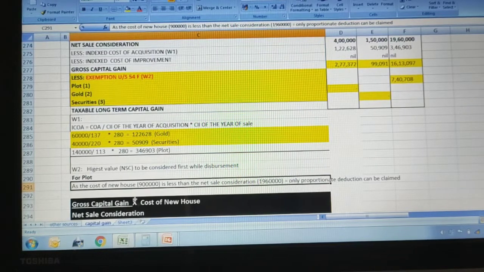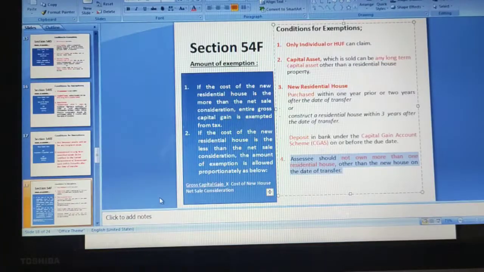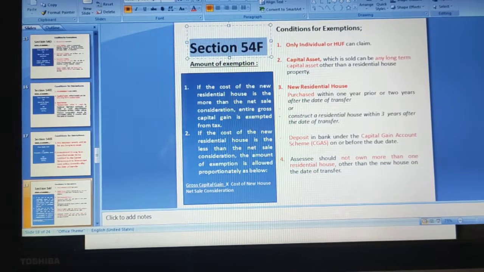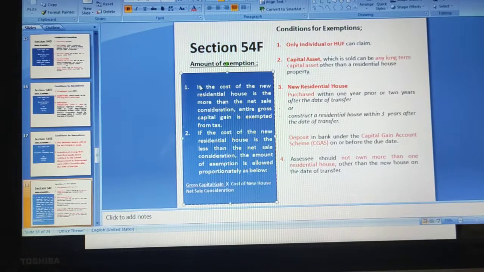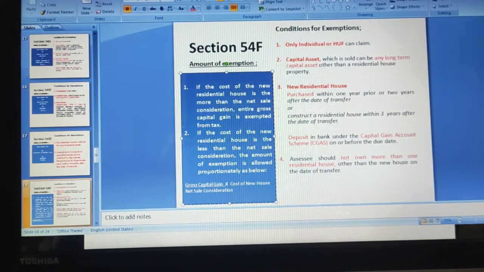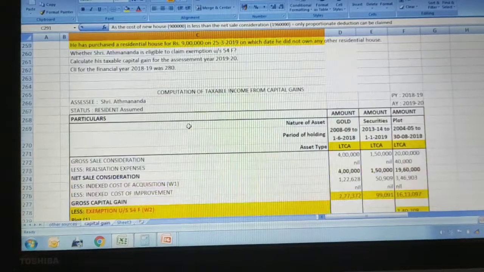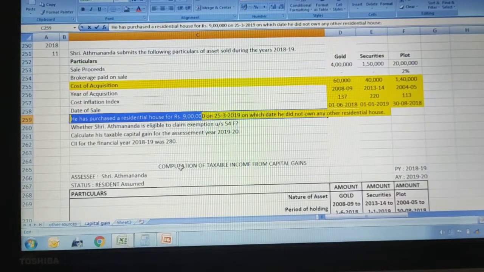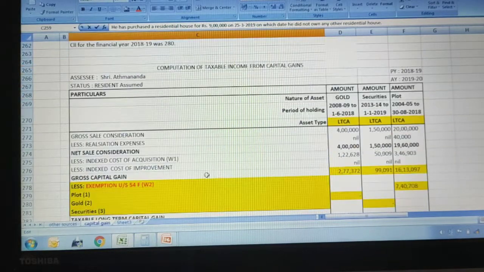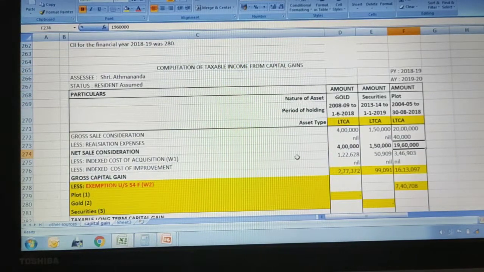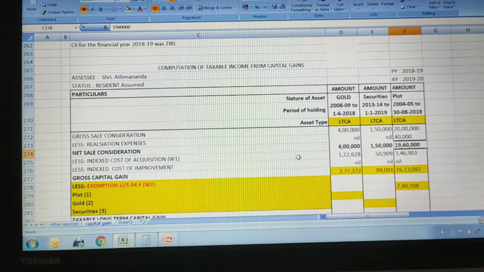Okay, so let us see what the rule says. All four conditions are satisfied. Now we are applying 54F, that is one clear. Now what is the amount of exemption we should give? If the cost of a new house is more than the net sale consideration, the entire gross capital gain is exempted. Now we should see how much is the cost of the new house. It is 9 lakh rupees. Cost of new house is 9 lakhs. And what is the net sale consideration for the plot? It is 19,60,000, which is the highest here.